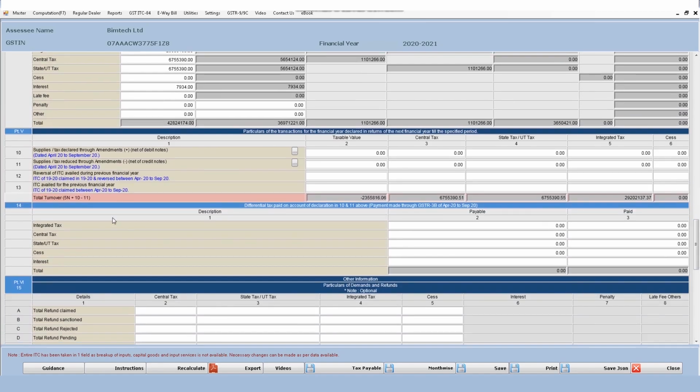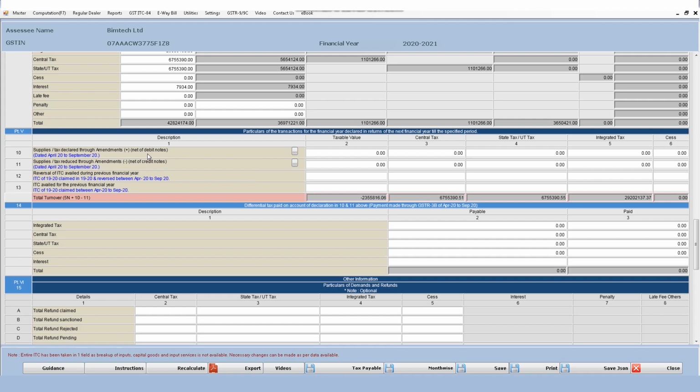Now table number 10, 11, 12, 13 deal with the details which are filed in next financial year's return till September of the next financial year. So table number 10 deals with the amendments. I have already taken an example, for April and May month.